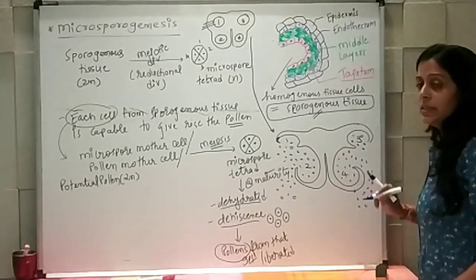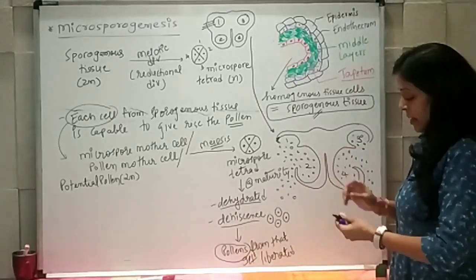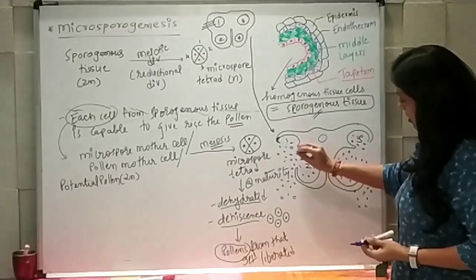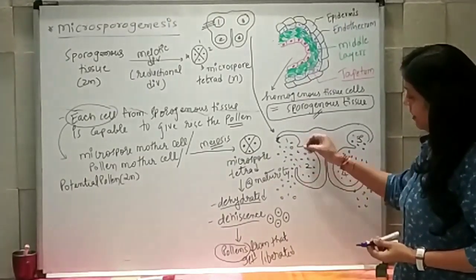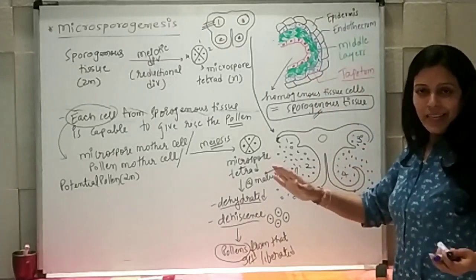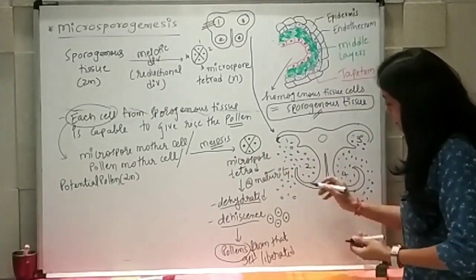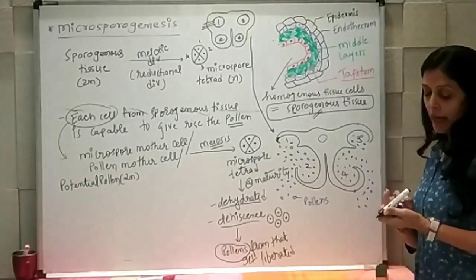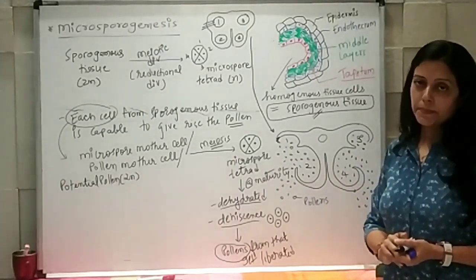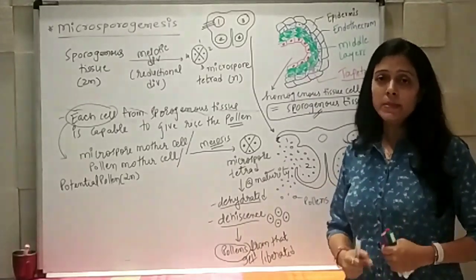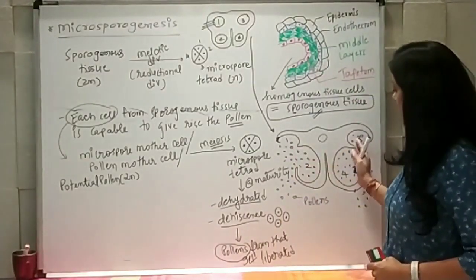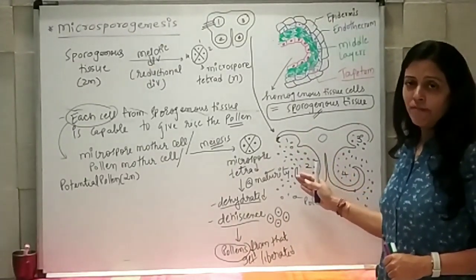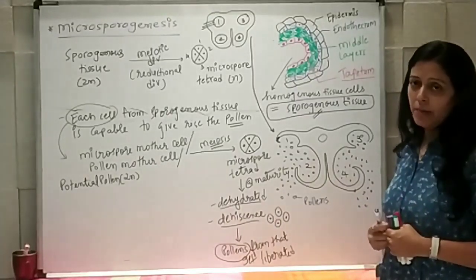Right? So this is mature anther. Here it is connective tissue, and it gets dehisced, and because of that the layers, the walls get ruptured, and all pollens, these are all pollens, get liberated into the atmosphere. So that's how several thousand pollens are generated inside the microsporangium. You can see here that each cell is responsible for production of pollens. So thousands of pollen grains can be produced.